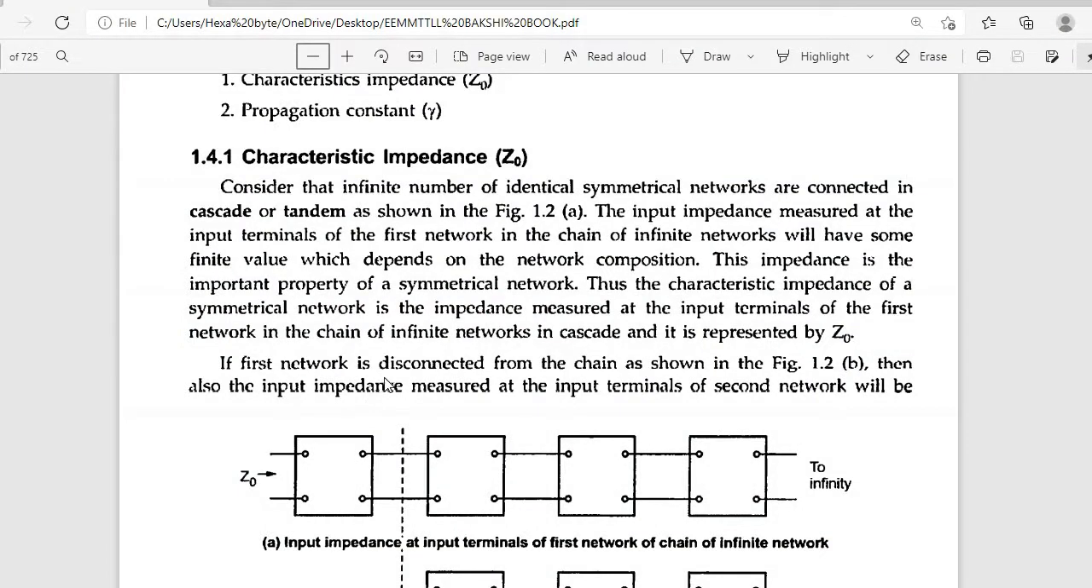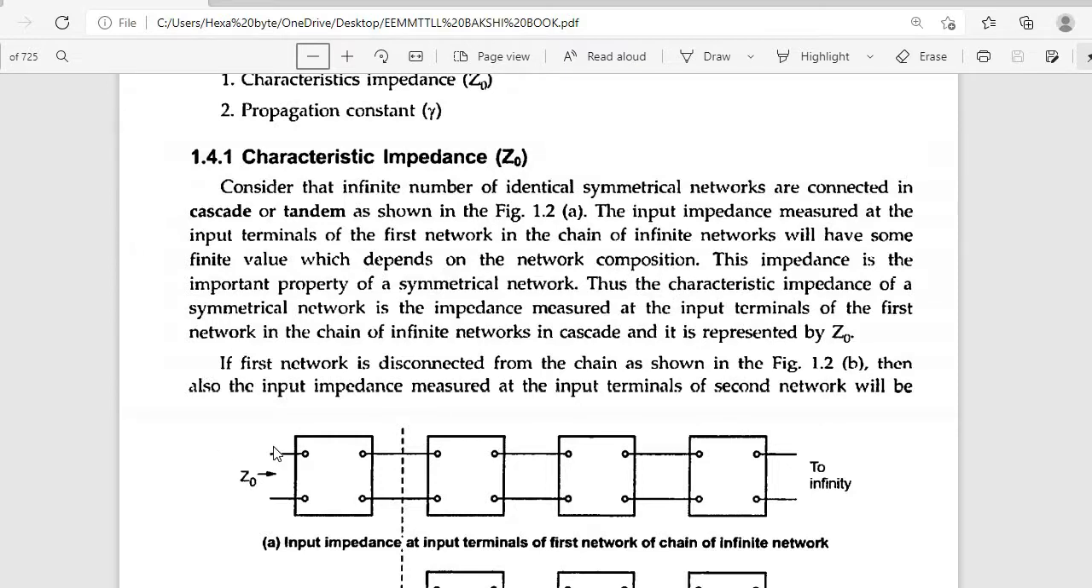Characteristic impedance. See here, characteristic impedance is denoted as Z0. Consider an infinite number of identical symmetrical networks connected in cascade. See, this is the cascade form. The input impedance measured at the input terminals of the first network in the chain of infinite networks will have some finite value which depends on the network composition.